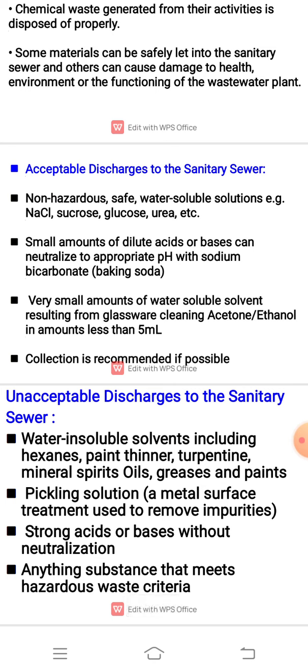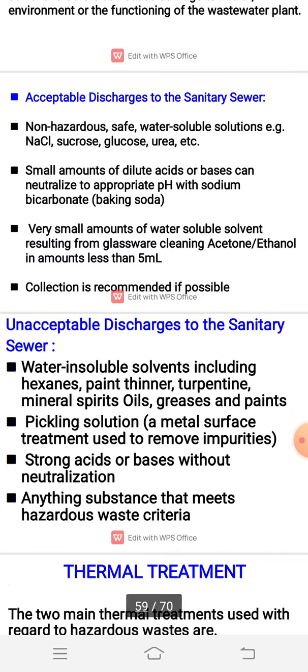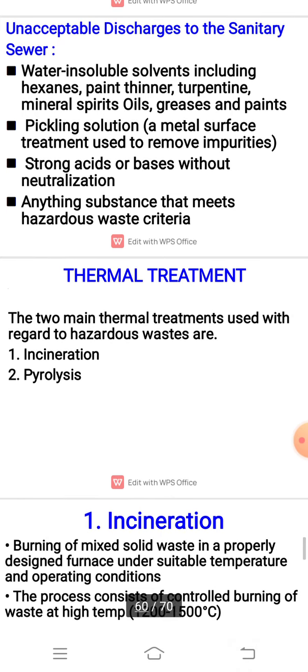Acceptable discharge to the sanitary sewer: non-hazardous, safe, water-soluble solutions, for example NaCl, sucrose, glucose, urea. A small amount of dilute acids or bases can be neutralized to an appropriate pH with sodium bicarbonate, that means baking soda. A very small amount of water-soluble solvent resulting from glassware cleaning, such as acetone or ethanol in amounts less than 5 ml. Collection is recommended if possible.